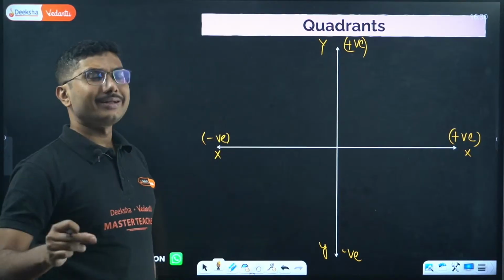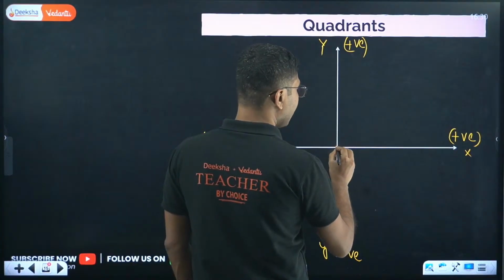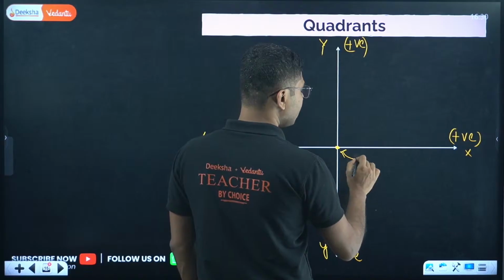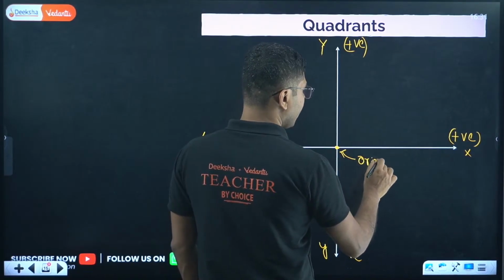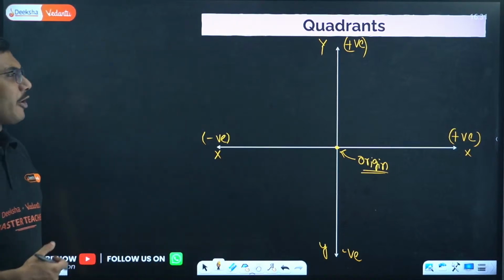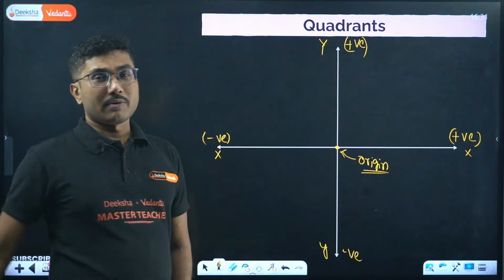Now all the distances, everything is measured from this central point. This point is called, obviously, the origin. Clear? This point is called the origin. Now based on the location of a point, there are a few